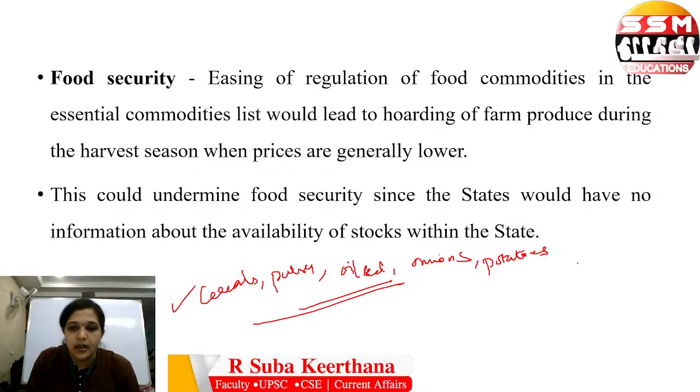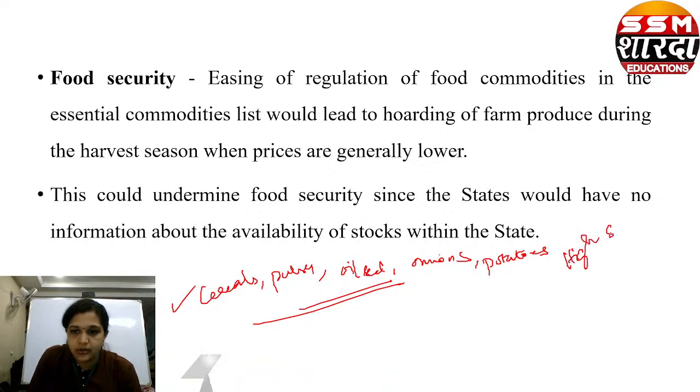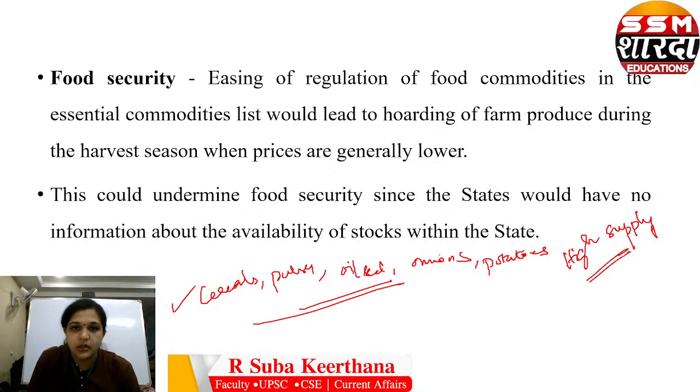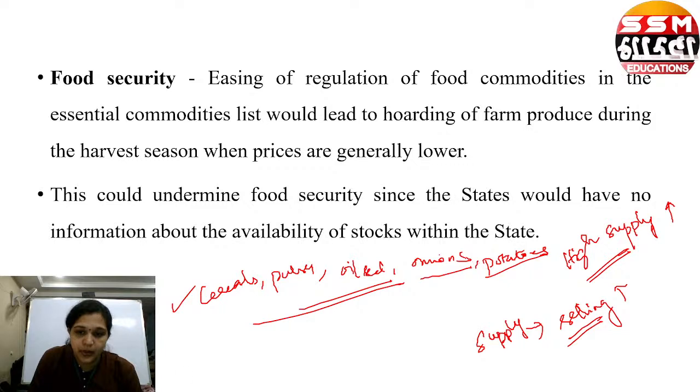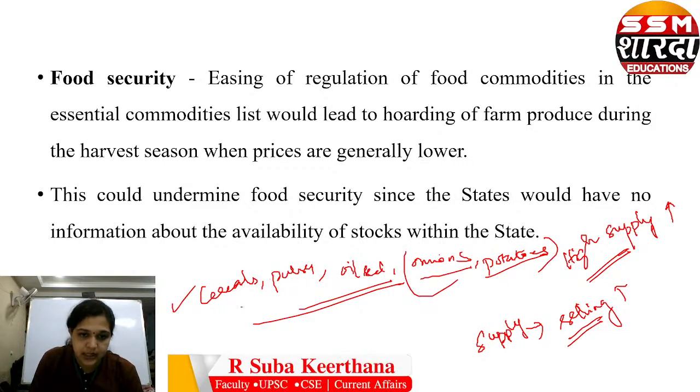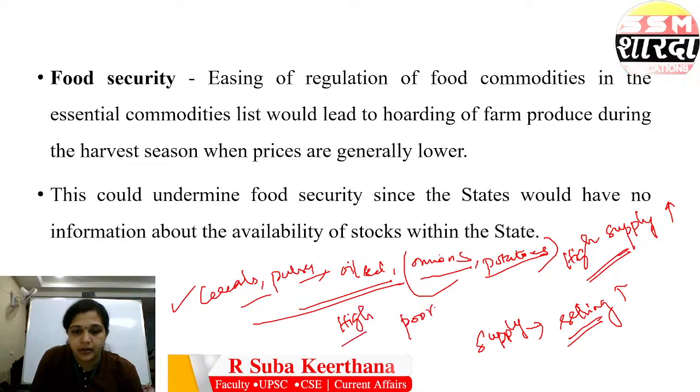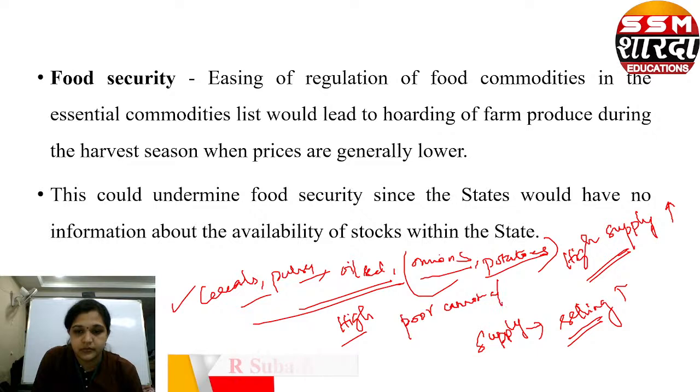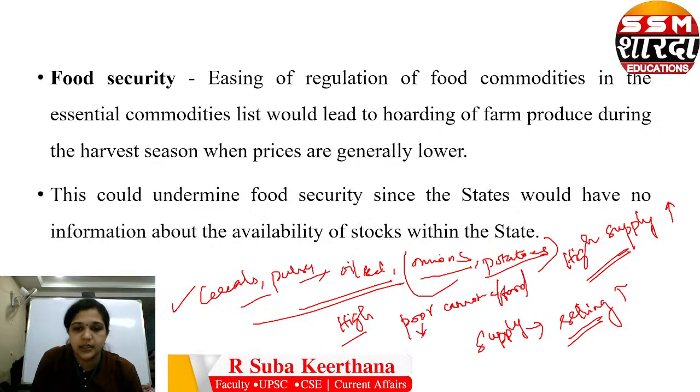When there is a high supply, they will hold a very big stock. Later, when the supply is very low, they will start selling it at a very high price. So the basic staple foods, onions, potatoes, cereals, pulses, will be at a very high price that the poor cannot afford. This in turn will disturb food security.